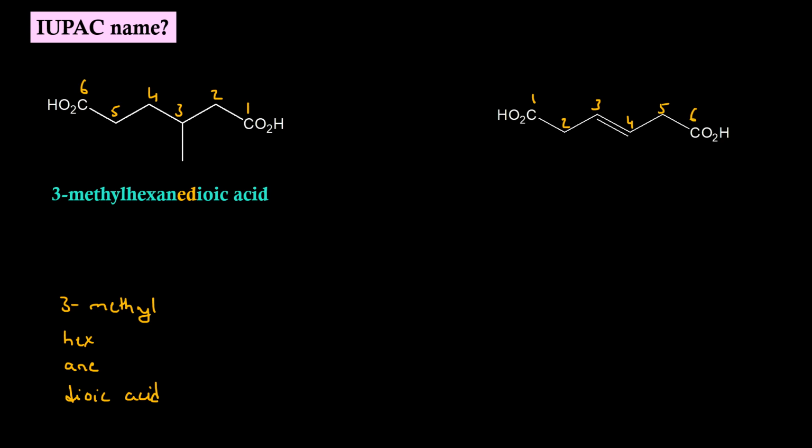Root word will be hex. Primary suffix is ene and the double bond is at position 3. So 3-ene. Secondary suffix is dioic acid. So the IUPAC name will be hex-3-enedioic acid.